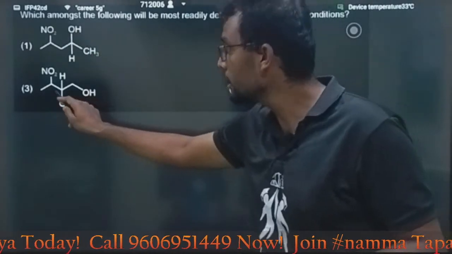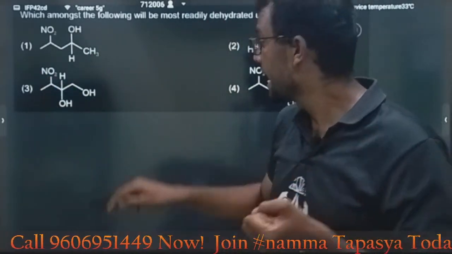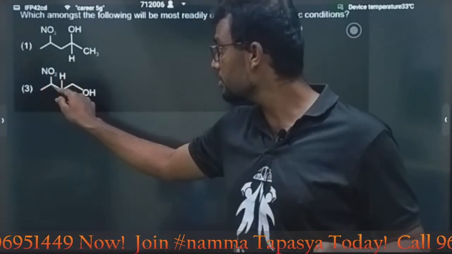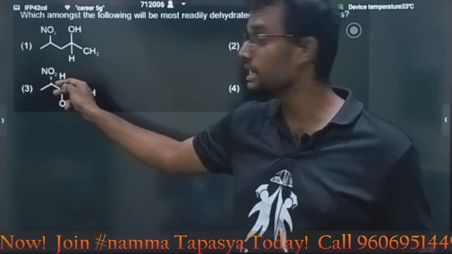But why not this one? Look here. Nitro is an electron-withdrawing group. If it withdraws the electron, then here we need to form a double bond. Now, it is not possible.